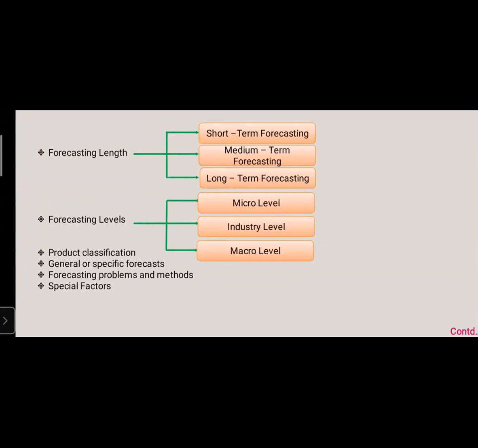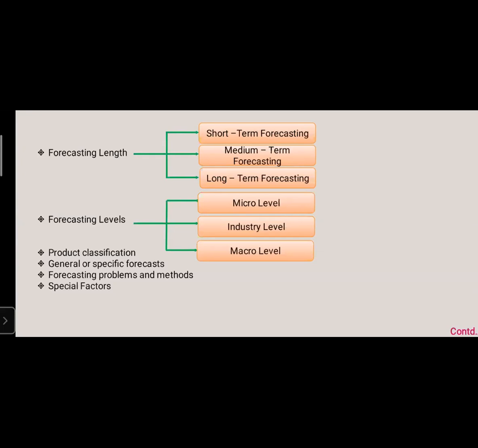And the forecasting problems and methods. Forecasting problems can vary from an old product to a new product. But we must be in a position to record each and every piece of data regarding the old data as well as the new data. So it depends on the new product sales.